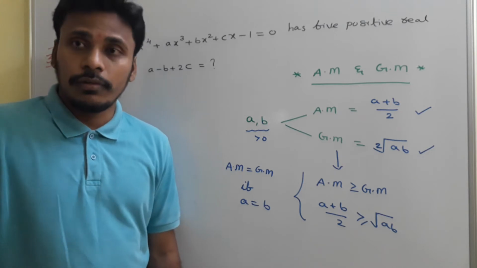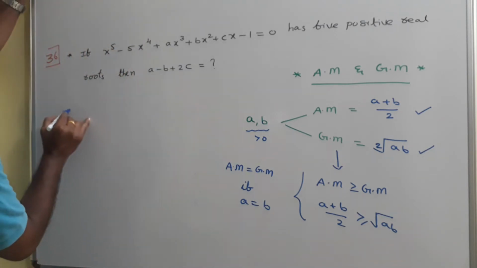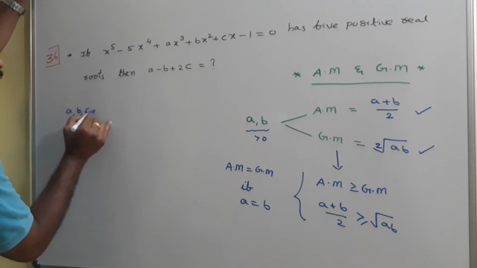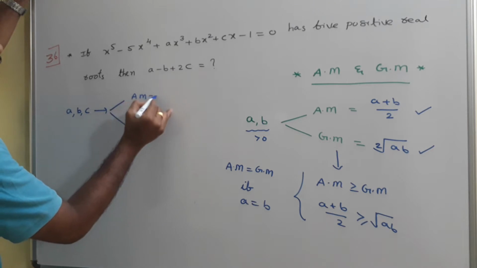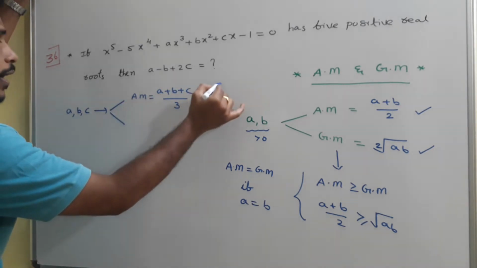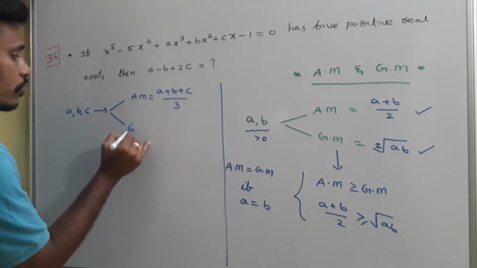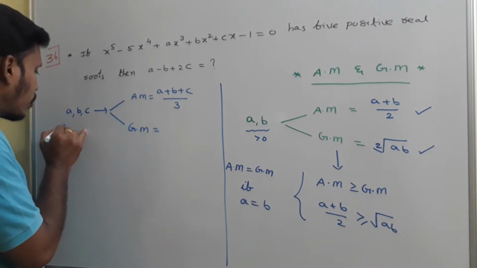Not only for two numbers, we can extend this idea for three numbers also. Suppose we have three numbers a, b, c. Arithmetic mean is the sum of those three numbers divided by 3. And what to say about their geometric mean? Now I have three numbers and these three are positive.